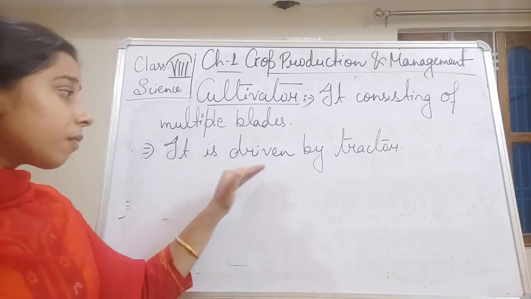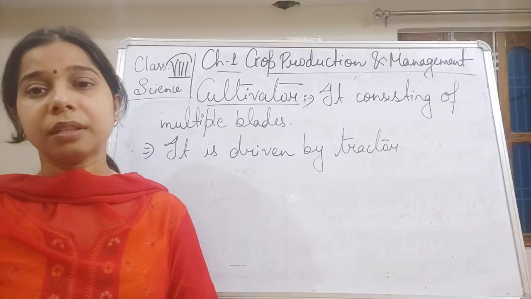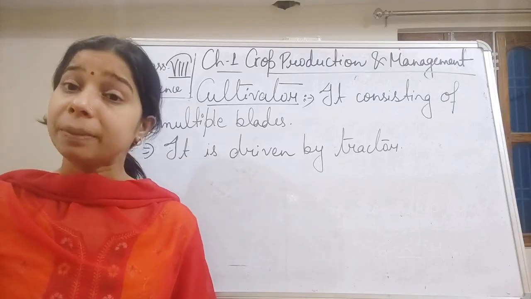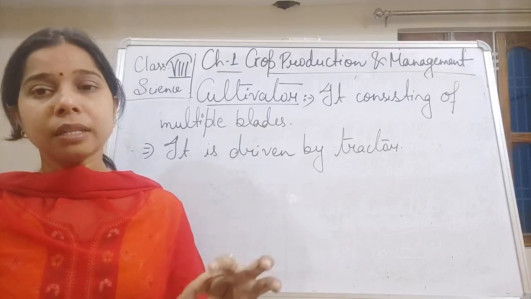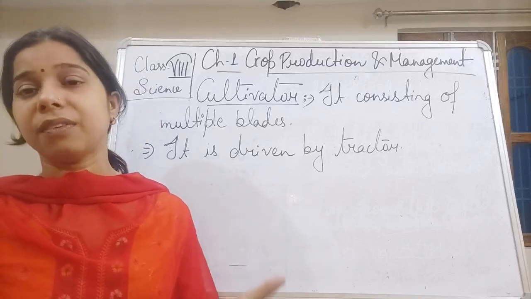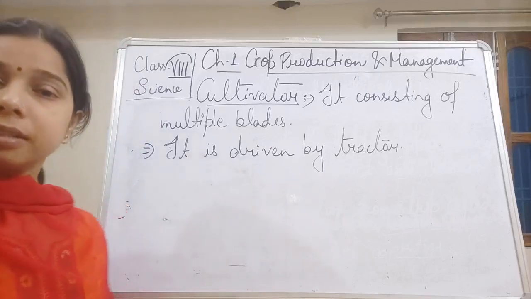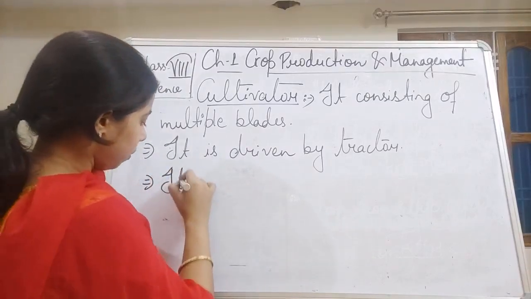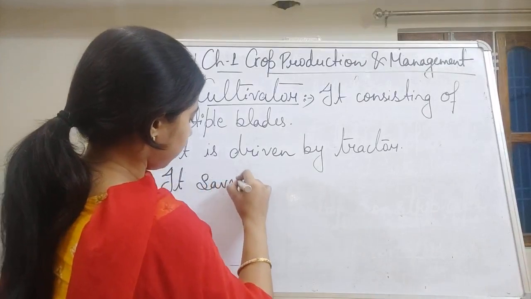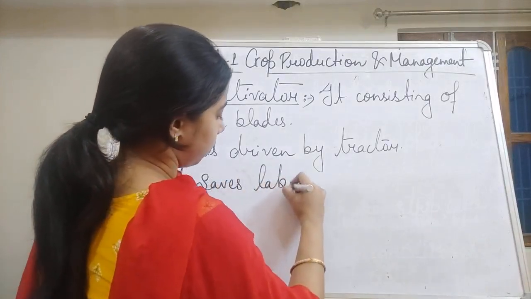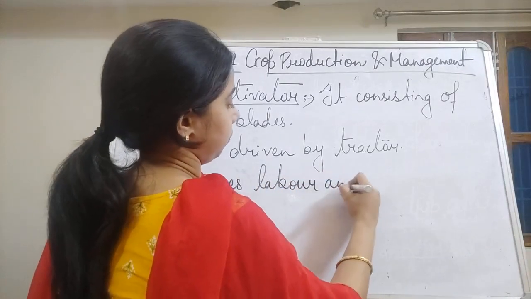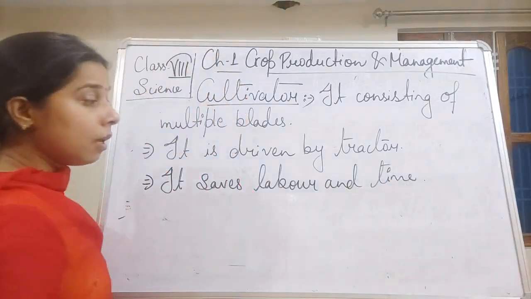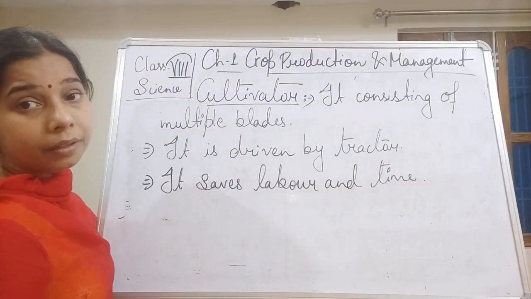And second, it is fitted with the tractor and driven by the tractor, so this will also help in saving time. So we can also write it: it helps in saving labor and time.